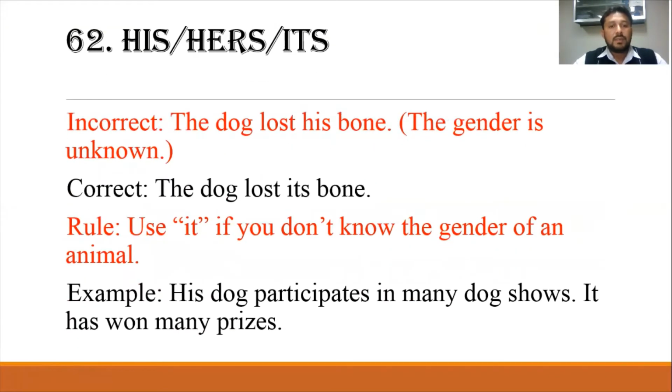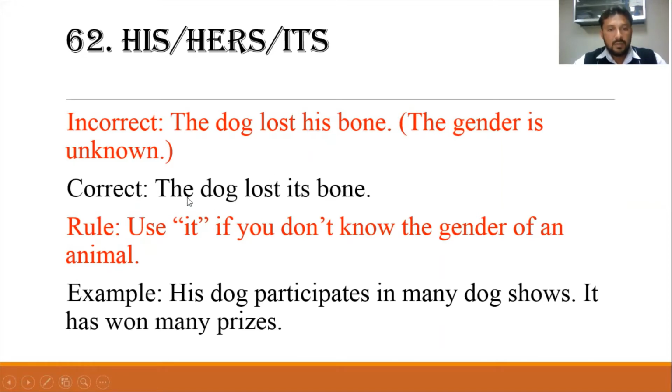62. His, hers, its. The dog lost his bone. When we don't know the gender of an animal, it is better to use its rather than his or hers. So the dog lost its bone.